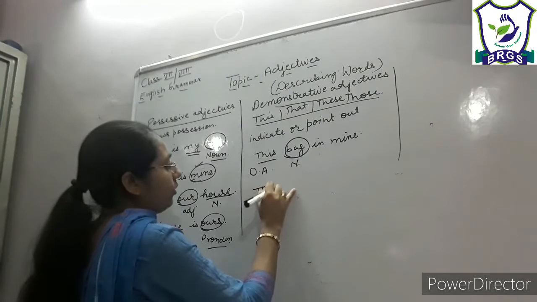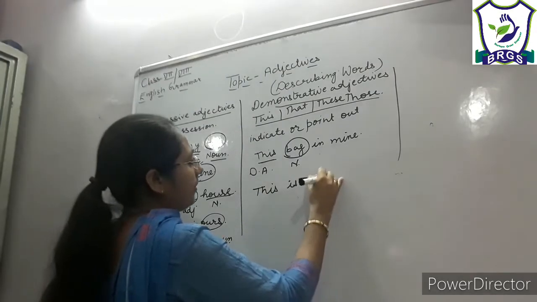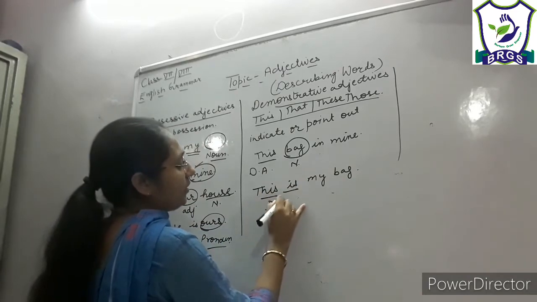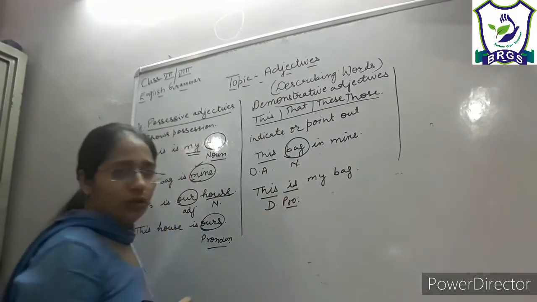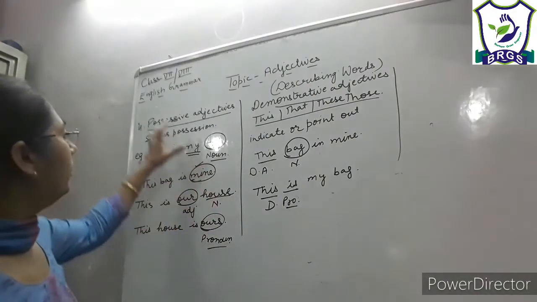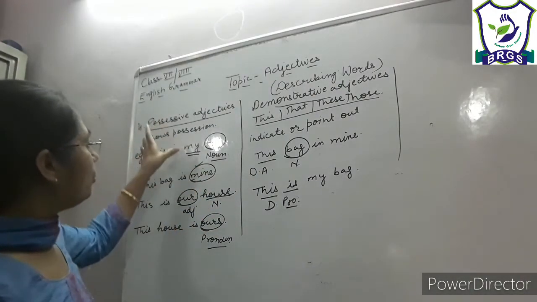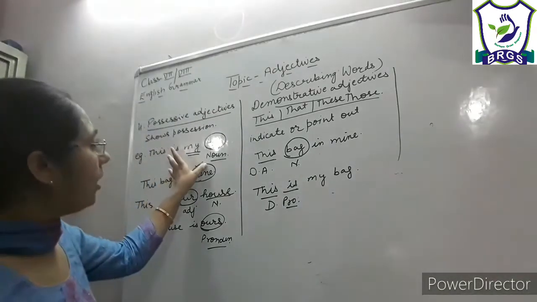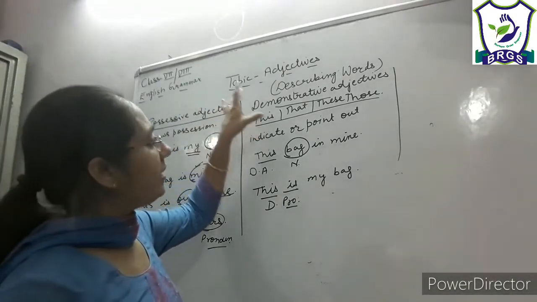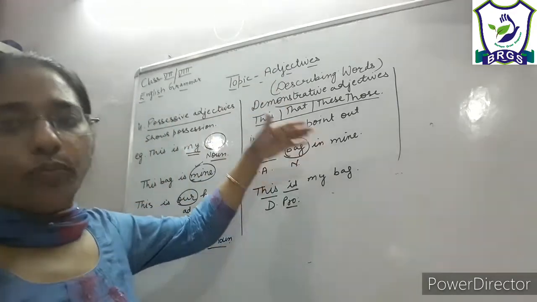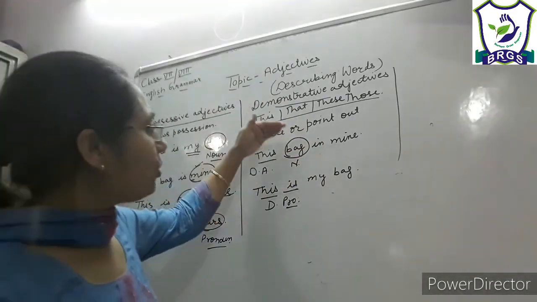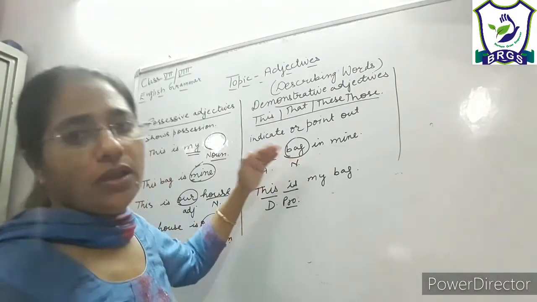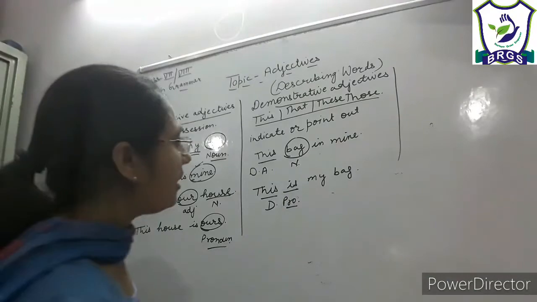Or if it follows a verb, this is my bag, here it is working as demonstrative pronoun, right? So possessive adjectives are used to show possession and they qualify the noun, they follow the noun. Demonstrative adjectives, the th family, are used to point out, indicate about which noun we are talking, and they again qualify the noun, they follow the noun, they are demonstrative adjectives.